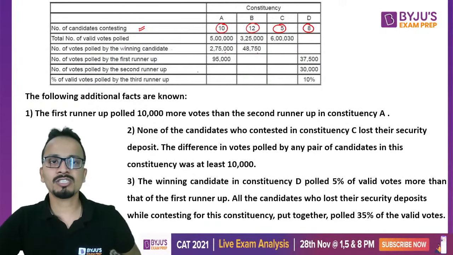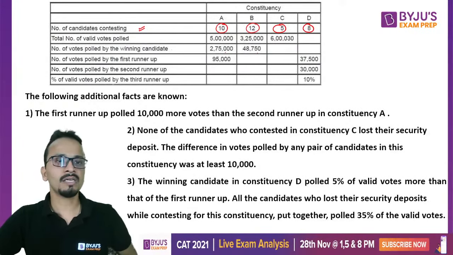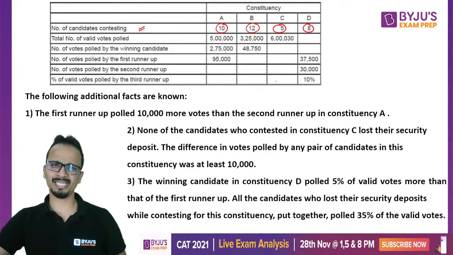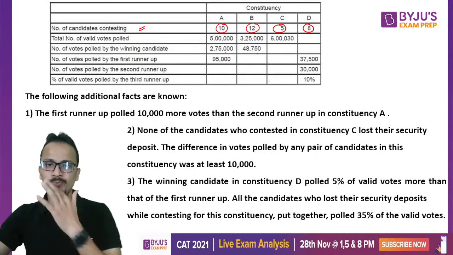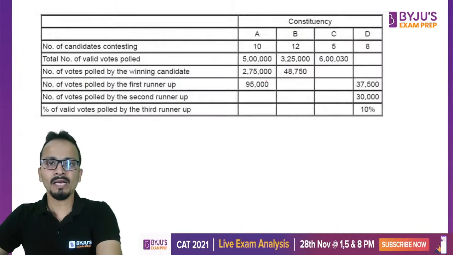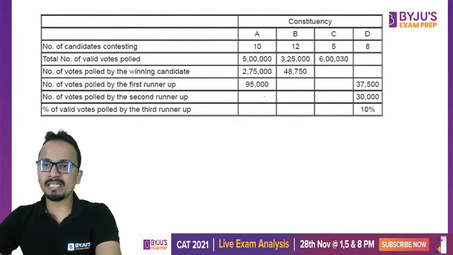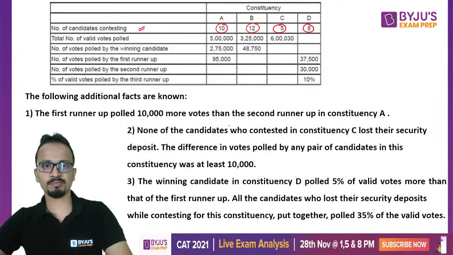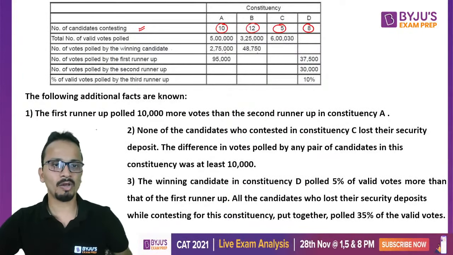Number of votes for second runner-up is also given. Percentage of valid votes polled by the third runner-up. So instead of giving the number, they have given the percentage. That is absolutely fine. कोई problem नहीं है. ठीक है? All right. Now I have made this blank table here. So I'll be filling some information here after reading all the conditions given on this page. Okay. So let's do it one by one.